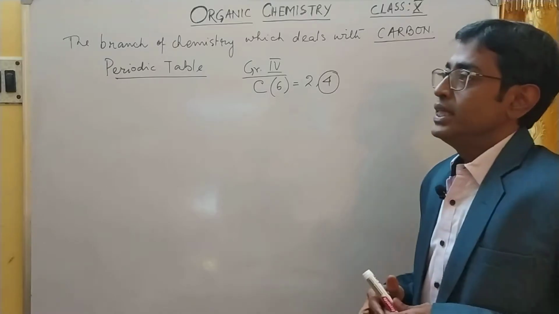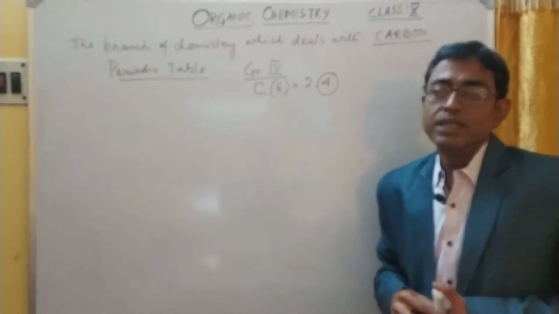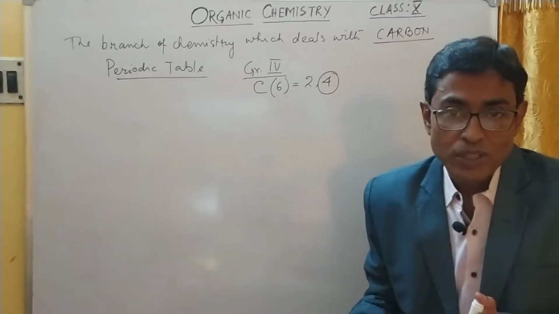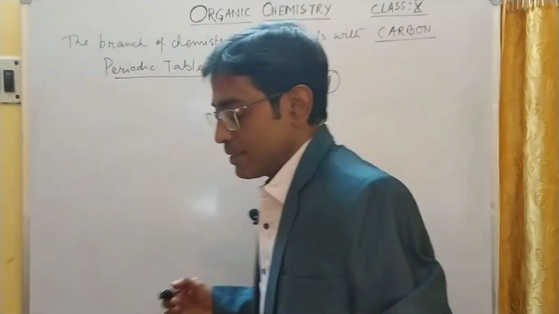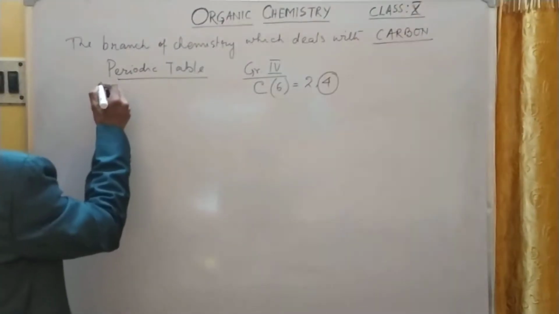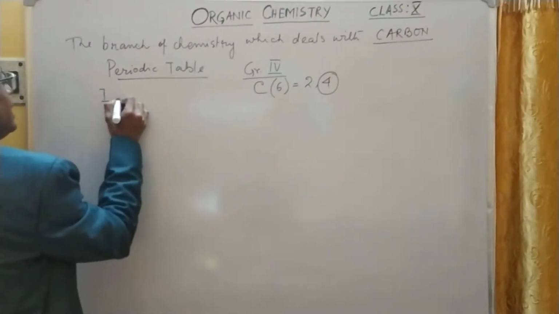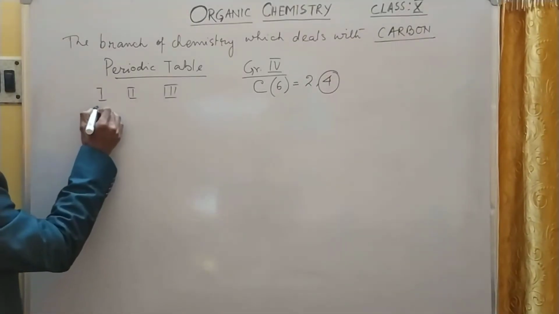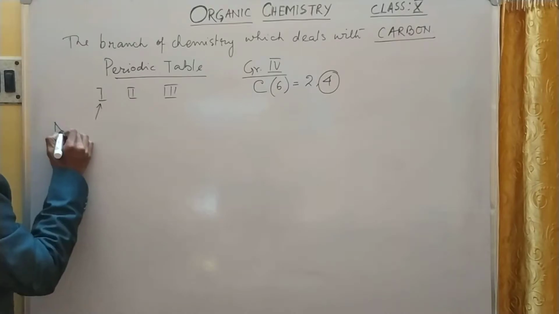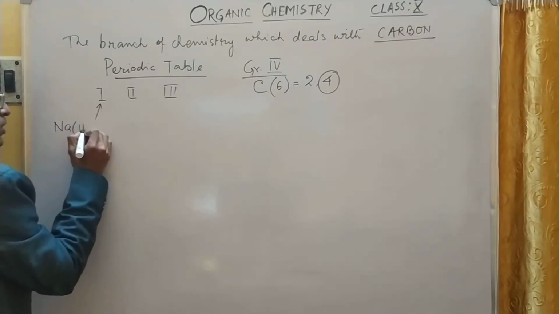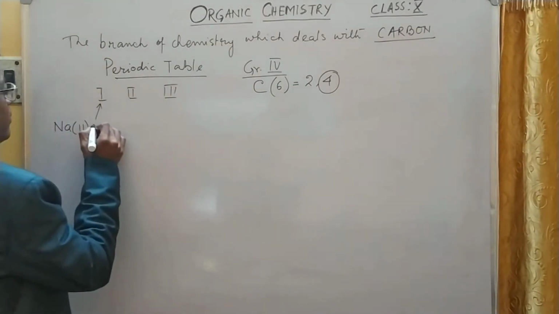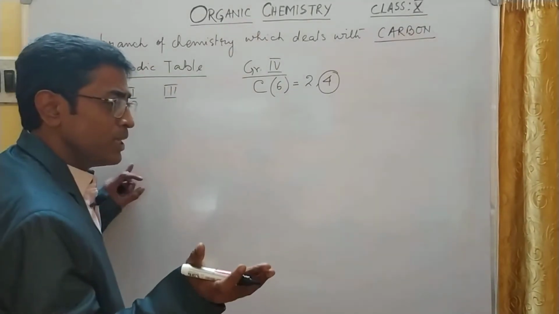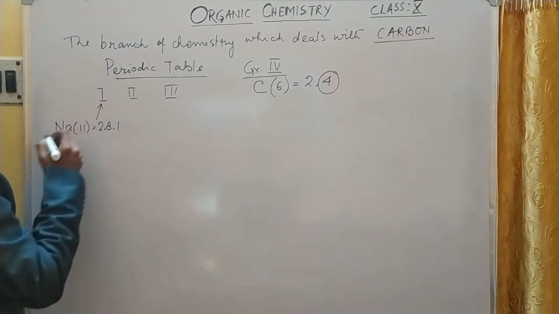In case of group 1, 2, 3 elements, there is always a probability of losing electrons. For group 1, I can take sodium, atomic number 11, with configuration 2, 8, 1.